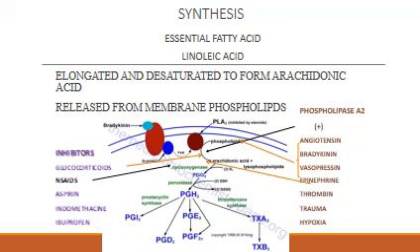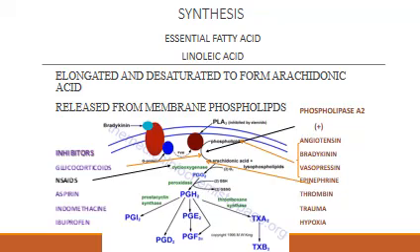Here in this pathway you can see how from the membrane phospholipids arachidonic acid is released with the help of the enzyme phospholipase A2, stimulated by hormones like epinephrine, vasopressin, angiotensin, bradykinin, thrombin, etc. Other conditions like trauma and hypoxia can also release the arachidonic acid from the membrane-bound phospholipids with the help of phospholipase A2.